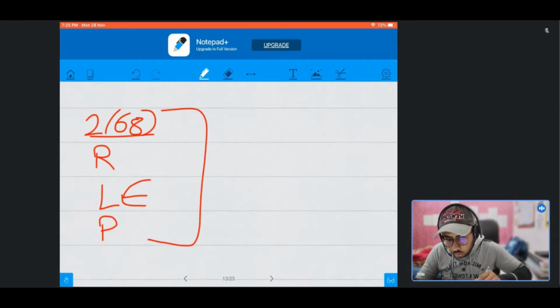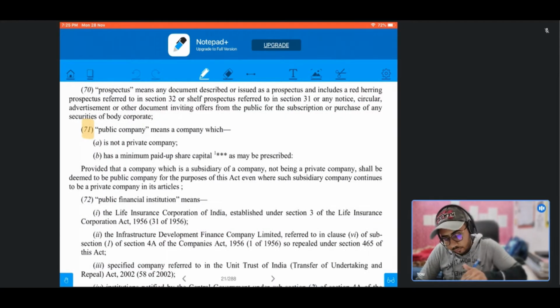Now let's get ahead to the definition of public company. The public company is defined under section 2 subsection 71 of the Companies Act 2013, which says that public company means a company which is not a private company and has a minimum paid up share capital as may be prescribed. So it has a straightforward definition: a public company is a company which is not a private company. Or we can say that there will be no RLP in the public company.